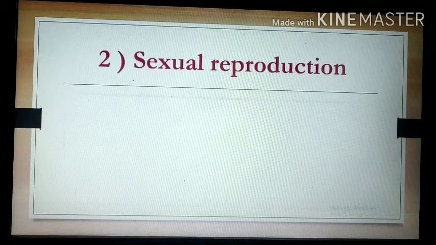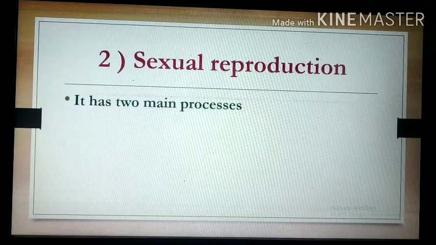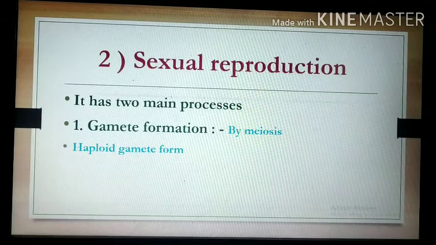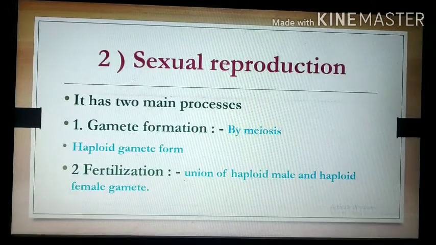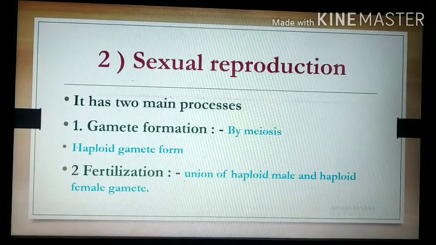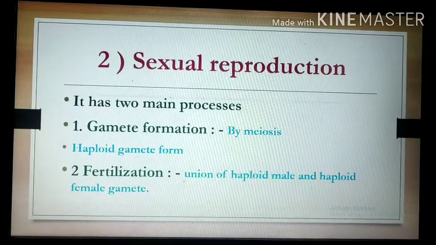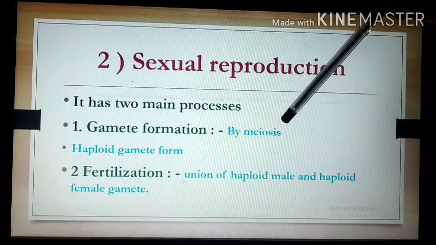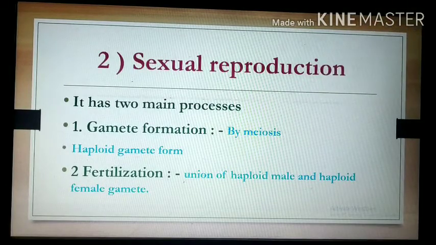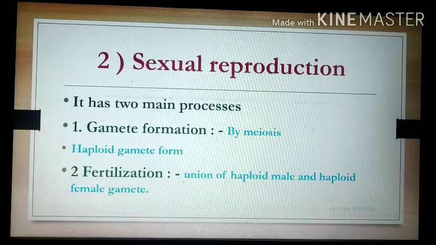This sexual reproduction involves two main steps: one is gamete formation and the second is fertilization. We discussed meiosis and mitosis in Life Processes in Living Organisms Part 1, and we know them in detail from that chapter.